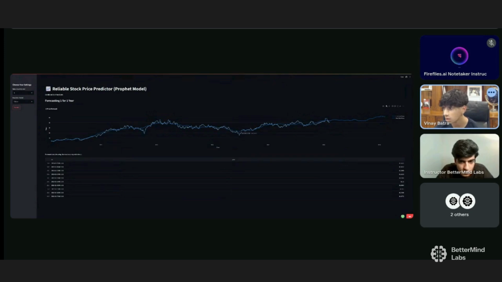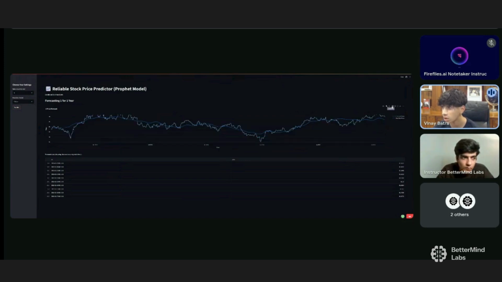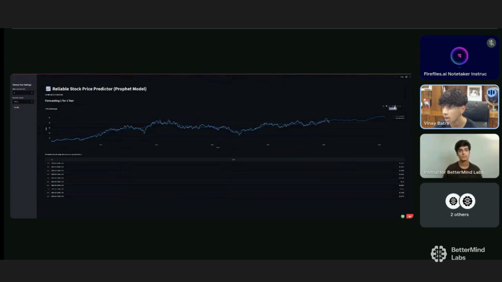a graph showing the historical prices based on the trained data set. And then it shows 1 year into the future what it's predicted to be. And then you can zoom in on the graph, zoom out, see all the prices and stuff. So it's pretty cool. Here it says the price is going to be 55. Go up here, it's 61. So it can help investors make good choices about their stocks. So it looks really cool.